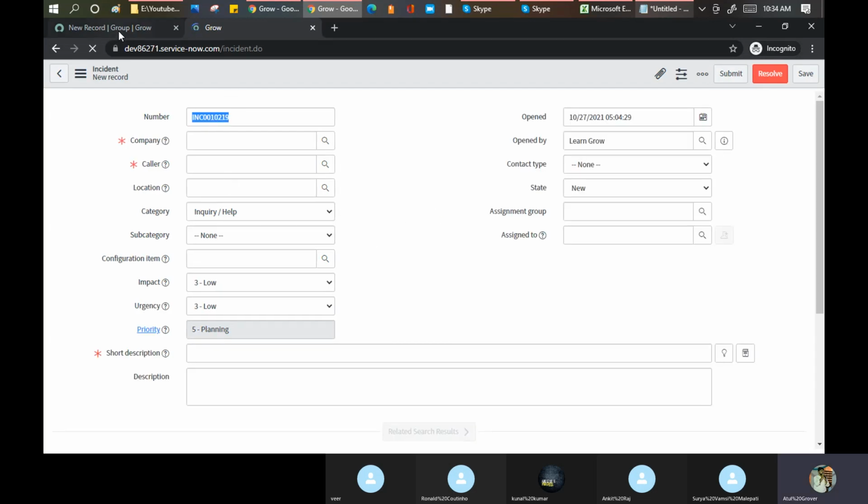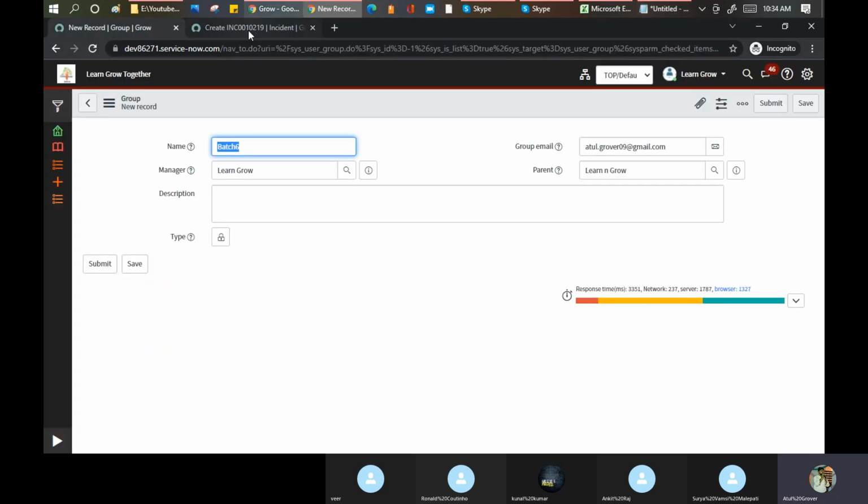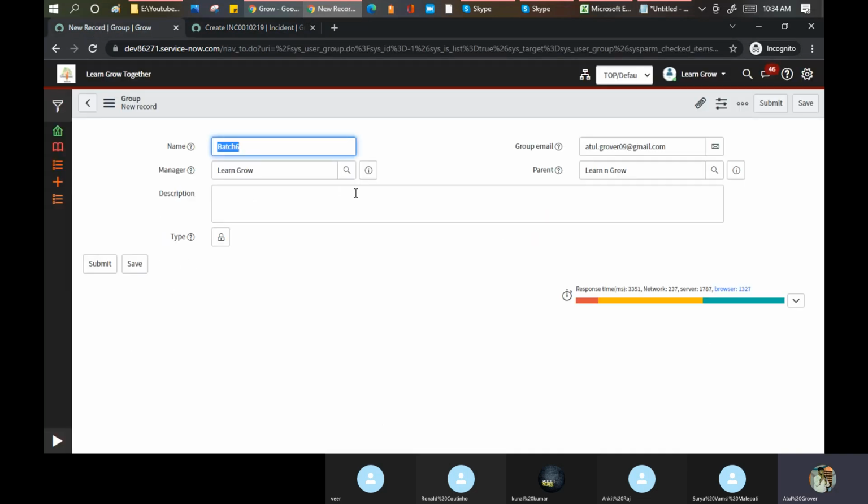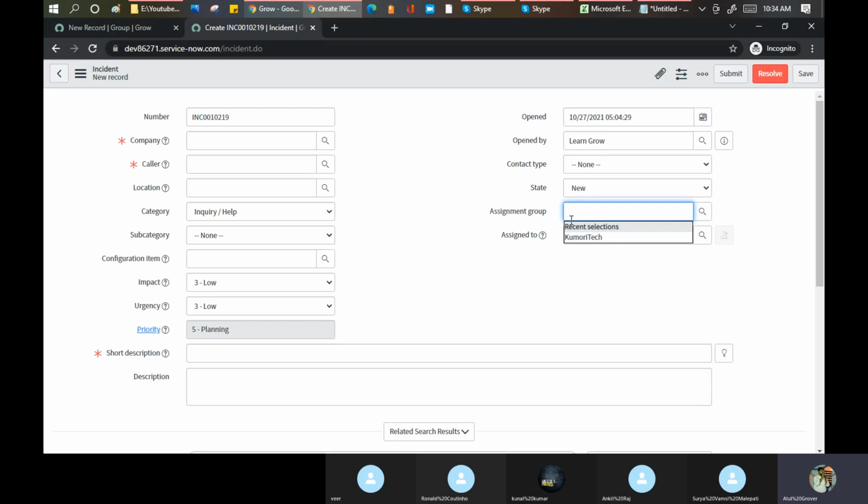If I put this group as ITIL, then this group will be available here for selection. If I do not put it as ITIL, this group will not come up for selection. That is the purpose of the type. So by default, we keep every group as ITIL which we want to show in the assignment group for incident, change, problem, request, or knowledge management.